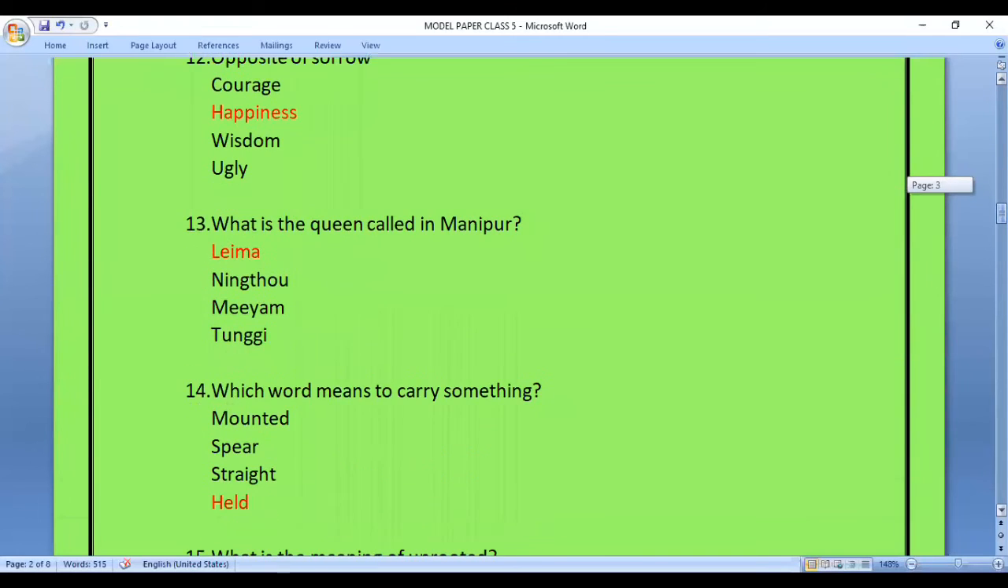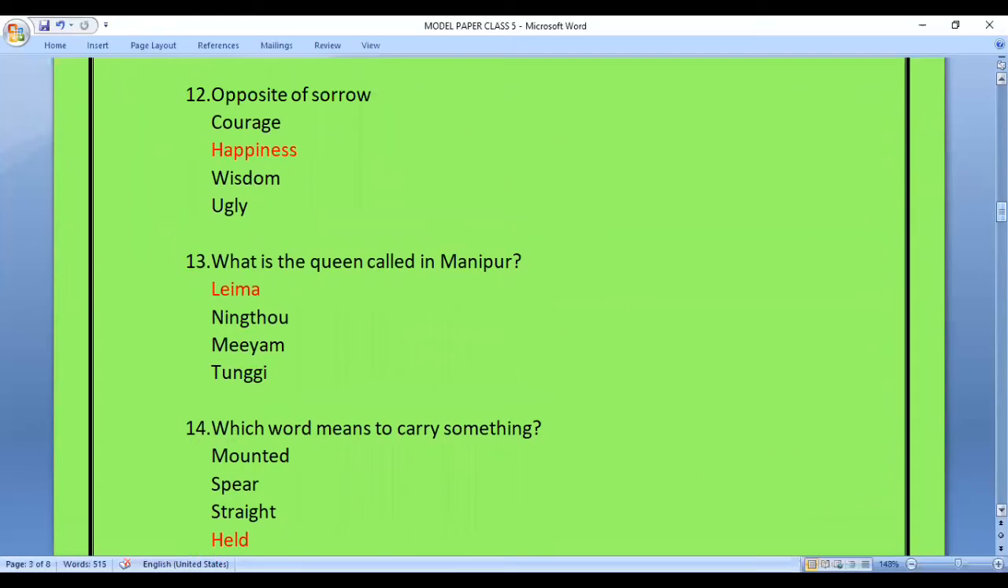Question 12. Opposite of sorrow. In this question, we have been asked to find out the word which is opposite in meaning to the word sorrow. The options are courage, happiness, wisdom, ugly. The answer is happiness.